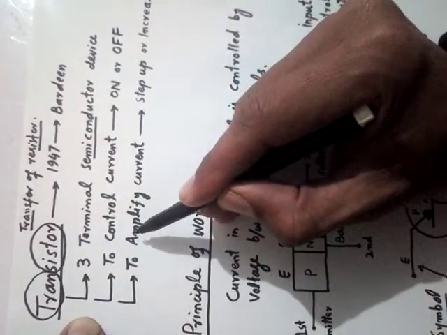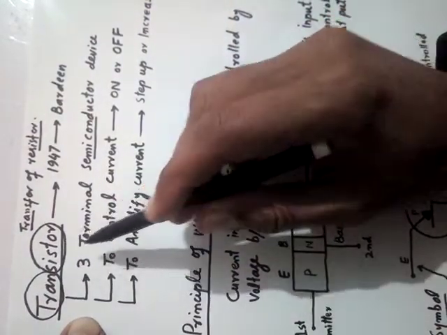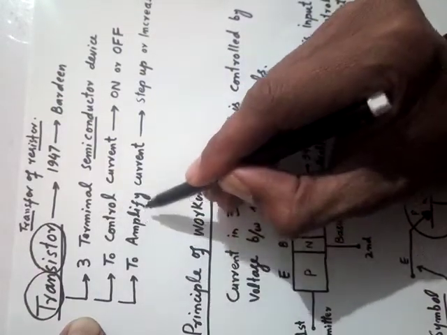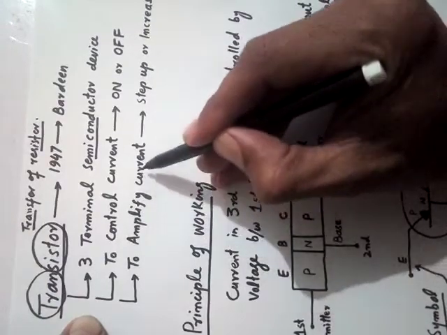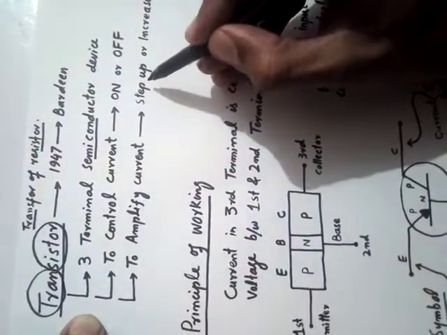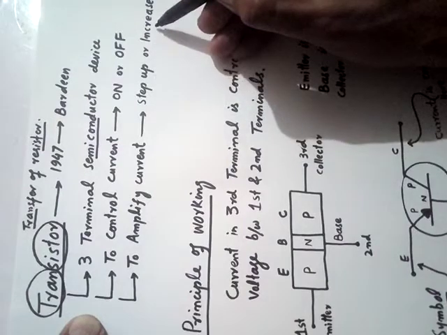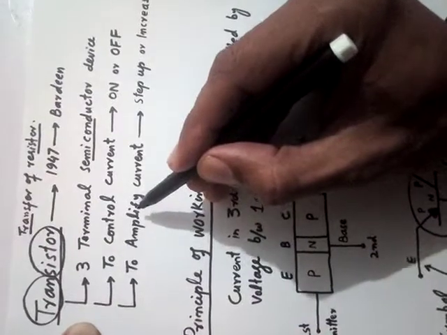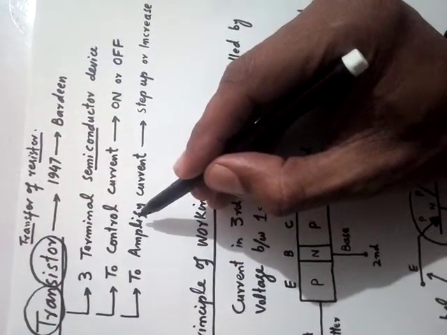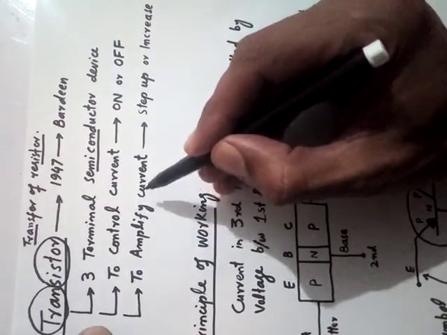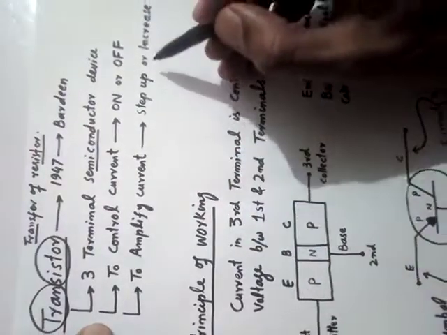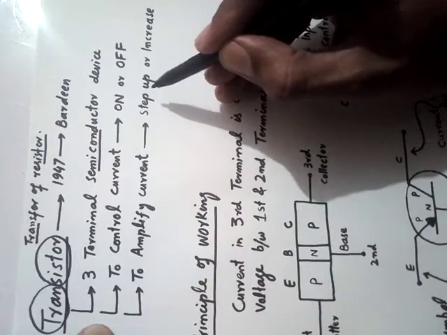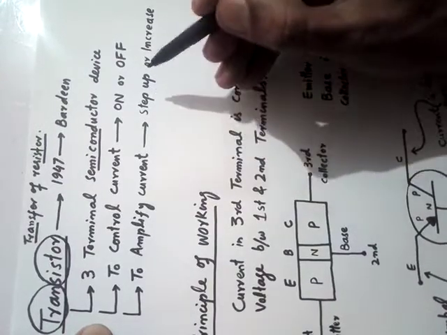Similarly, the second job of the transistor is that it is used to amplify the current. What do you mean by amplify? Amplify simply means to step up or increase. To amplify the value, we give a small current as input and we get a large current as output.